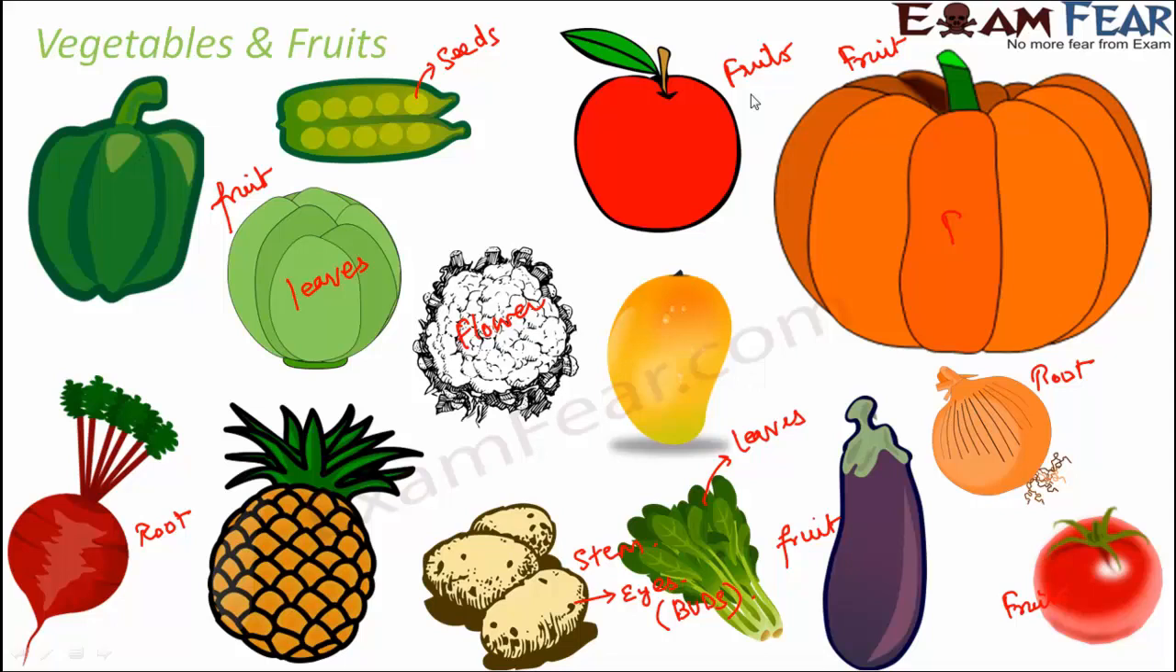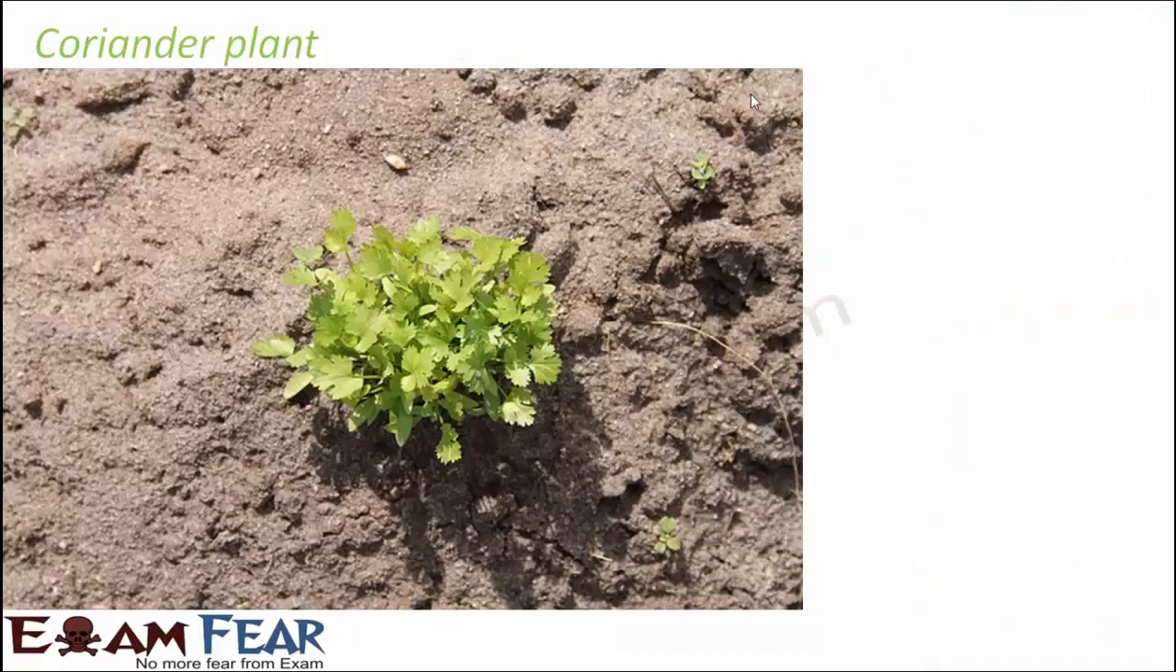But yes, it is not necessary that only fruits of plants are edible, or that only seeds of plants are edible. Different plants have different edible parts. So let me give you an example where you will see that for this particular plant, you have multiple parts which are edible, which are consumed. Think of the coriander plant, which is called dhania, more commonly in India. So this is how the coriander plant looks like.